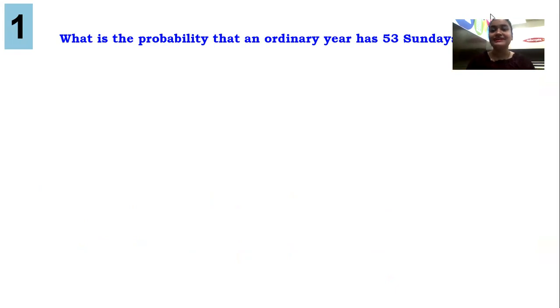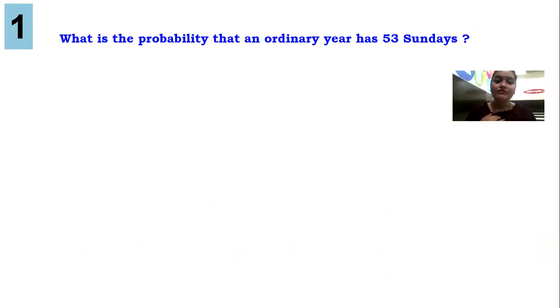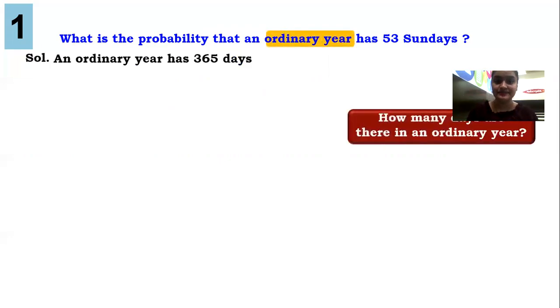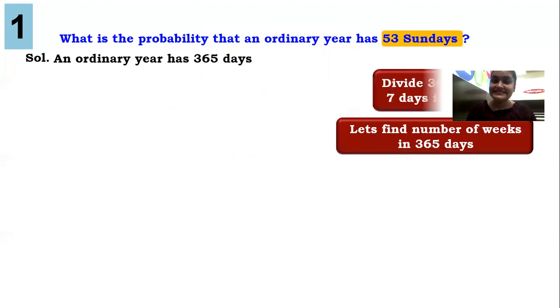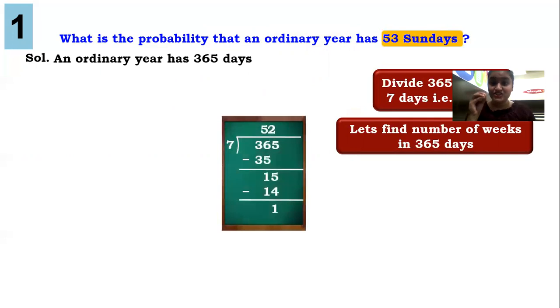Now we are going to do an interesting sum. What is the probability that an ordinary year has 53 Sundays? Let's think. First of all, whenever you get a question, just think what you know about the question. We know that an ordinary year has 365 days. We are talking about Sunday and it comes in a week. A week has how many days? 7 days. So we will divide 365 upon 7, which gives us 52 as the answer.